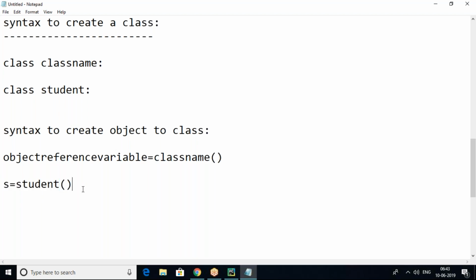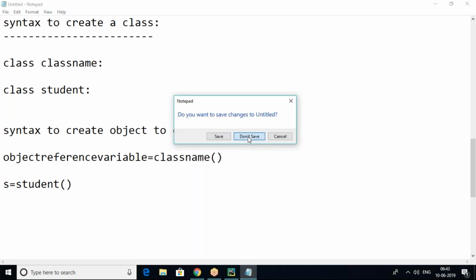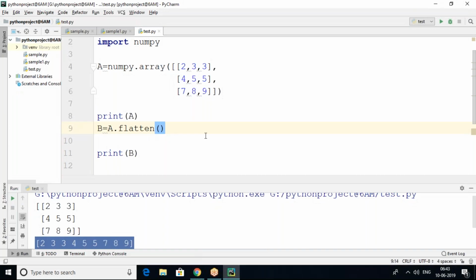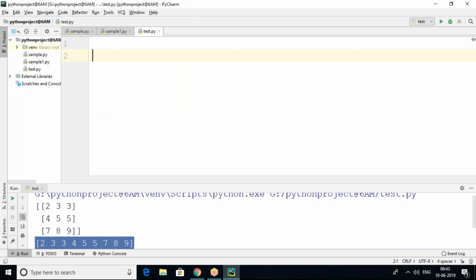Okay, let's create one simple first program in object-oriented programming. I want to create a Student class and display student details by creating an object for the Student class. How to do that? Simple logic, just wait. First program of object-oriented. Let's create the class.